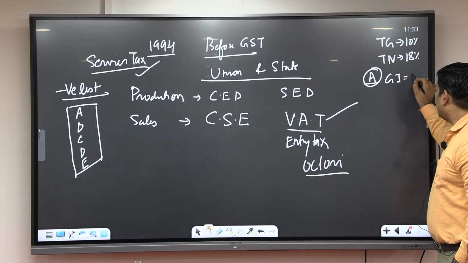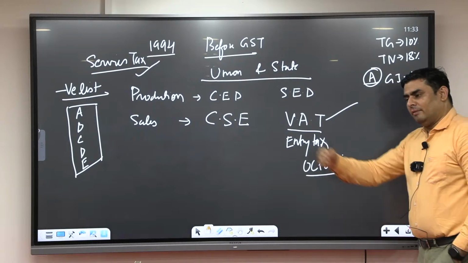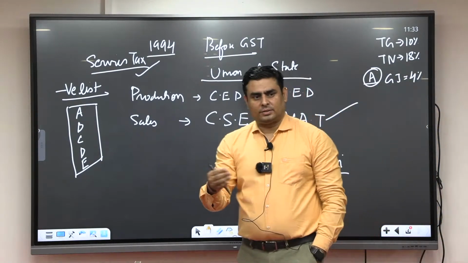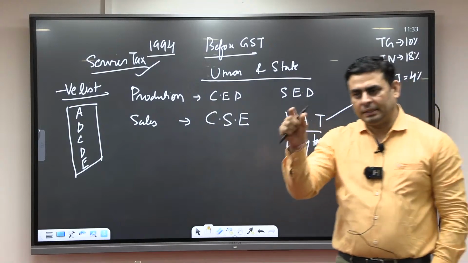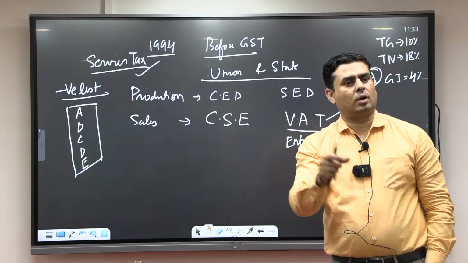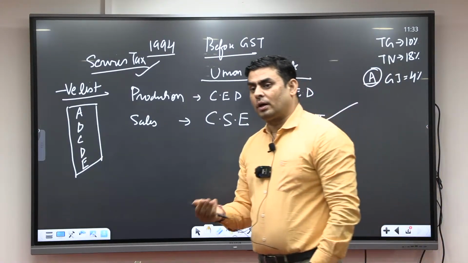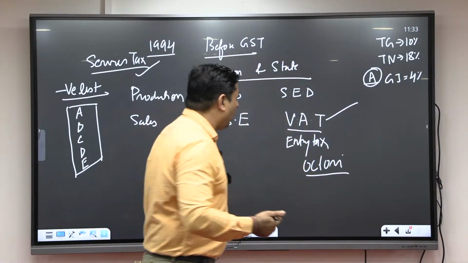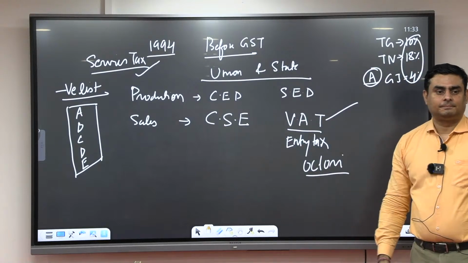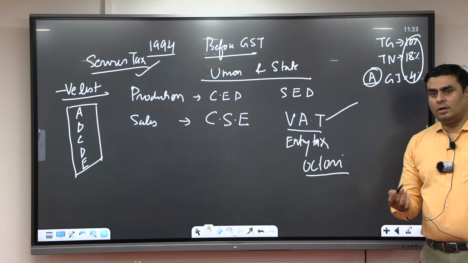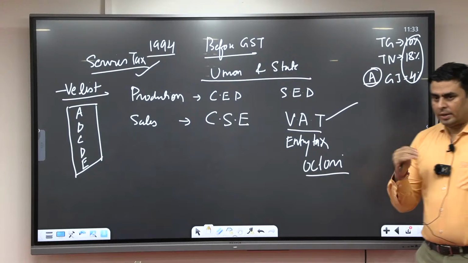Gujarat is applying 4% tax. So every state has its own taxation structure based on their understanding of how much tax they are going to get. This is why it is very difficult to convince the states that there should be one uniform tax.